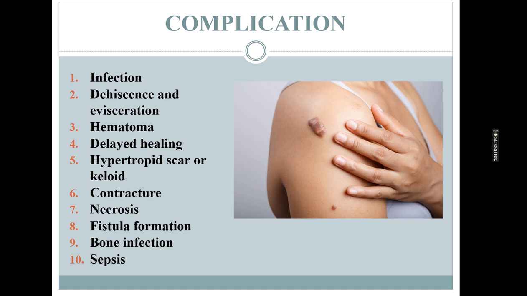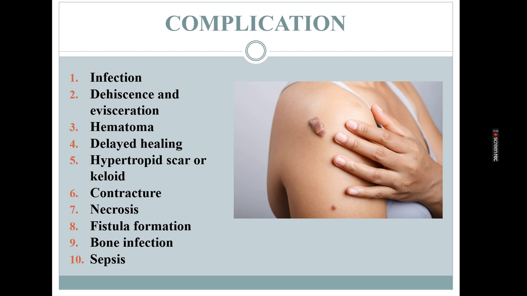Now, next we will discuss the complications of wound healing. First is infection. When infection occurs or bacteria enter the wound, it leads to redness, swelling, pus, and sometimes fever in the patient. It can also lead to serious infection like cellulitis, abscess formation or sepsis if left untreated. Second is dehiscence and evisceration. Dehiscence is the partial or complete reopening of a surgical or closed wound. The difference between these two: dehiscence means the separation of the skin, and evisceration means the internal organs come out from that opening.